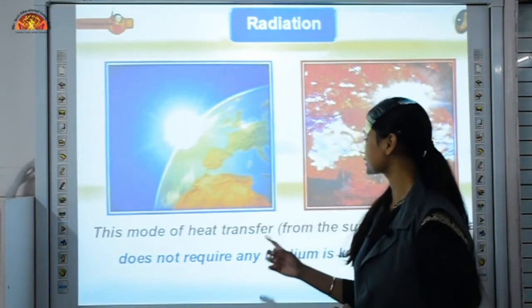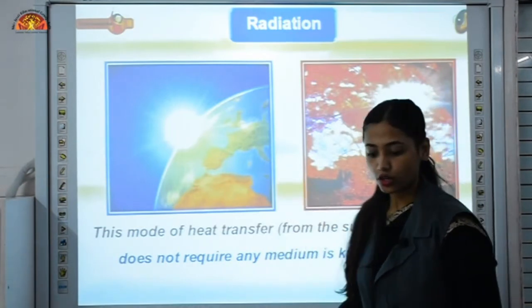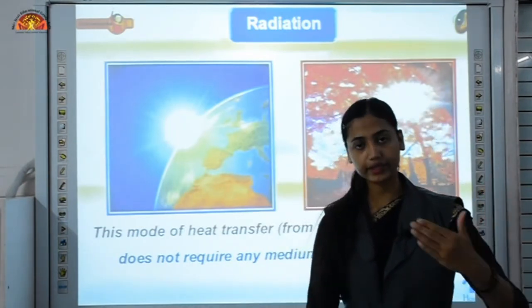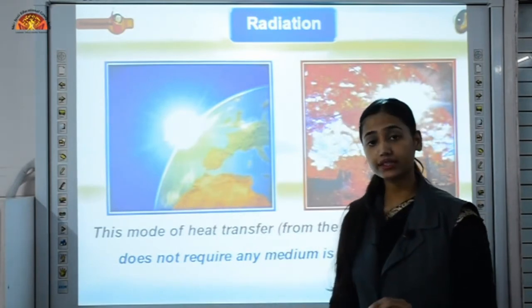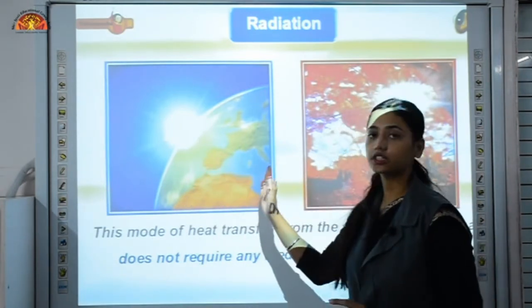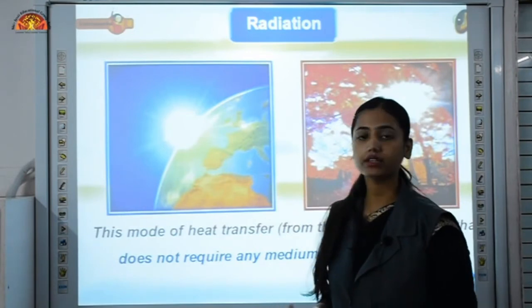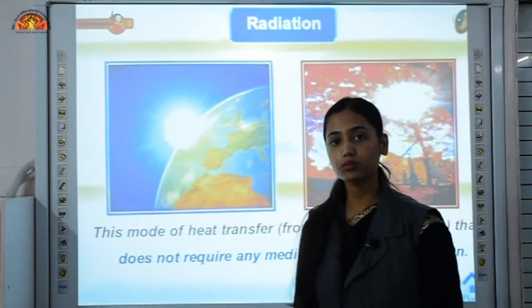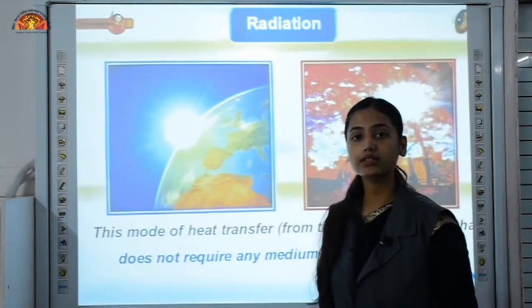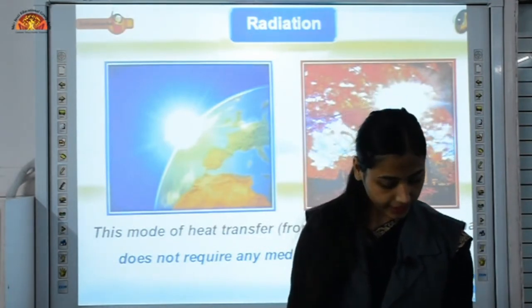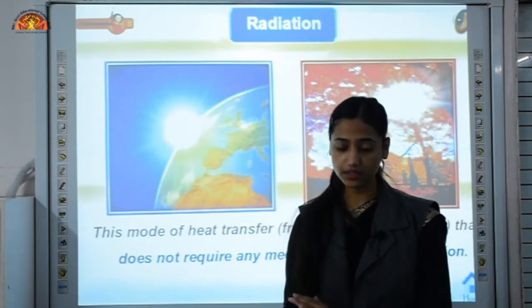We have taken here the example of sun and earth. We know that we receive sun radiations, so our earth becomes hot, but the space between sun and earth does not get warm. Why? Because the mode of transfer of heat is radiation, and this is the fastest mode of heat transfer out of conduction, convection and radiation.